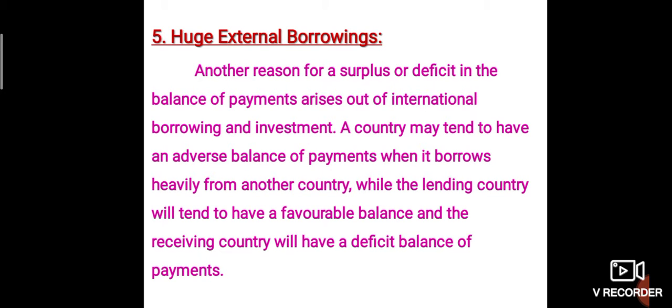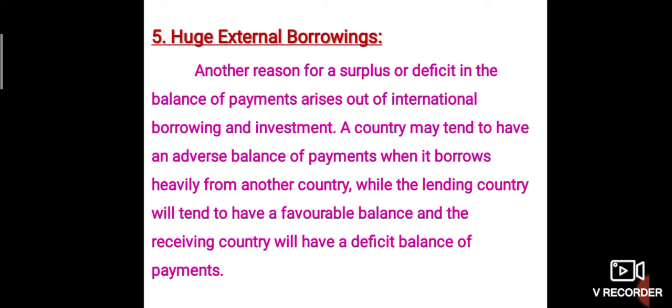Fifth one, huge external borrowings. Another reason for surplus or deficit in the balance of payment arises out of international borrowings and investment. A country may tend to have an adverse balance of payment when it borrows heavily from another country, while the lending country will tend to have a favorable balance and the receiving country will have a deficit.